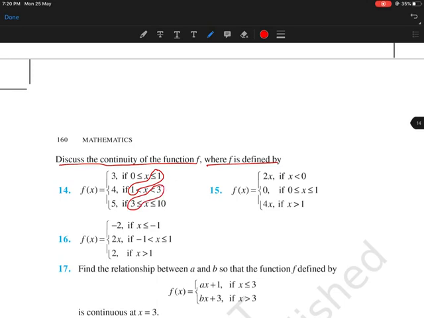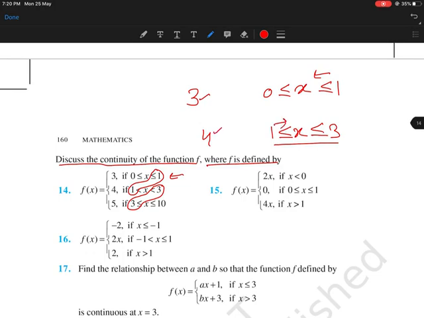Because at all other points the function is behaving the same. Now you can see in this, for all values of x less than 1 and greater than 0, it is behaving like 3. So it will be continuous in all those points. And for values x greater than 3, the function is behaving like 4. So for all these points it will be the same. But at the point 1, LHL will behave like 3 and RHL will behave like 4. So there can be possibilities of discontinuity.